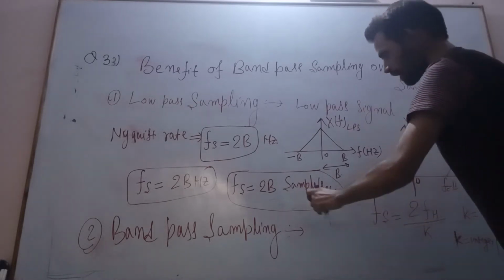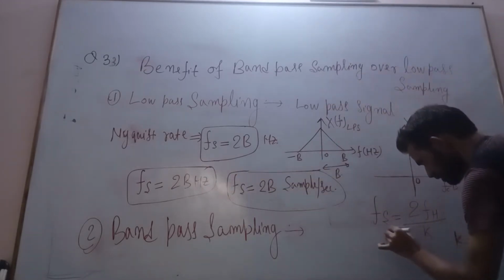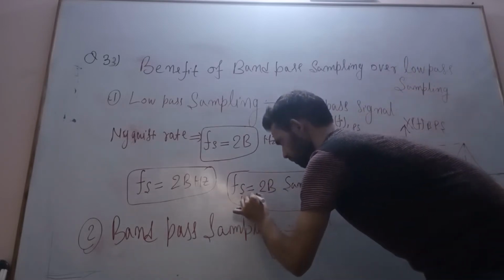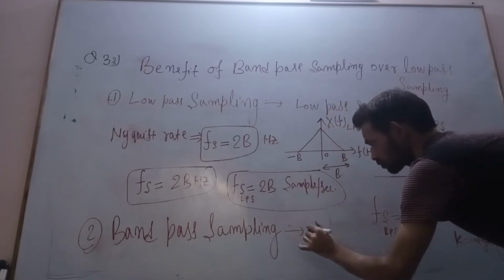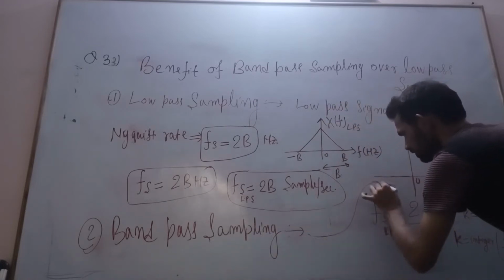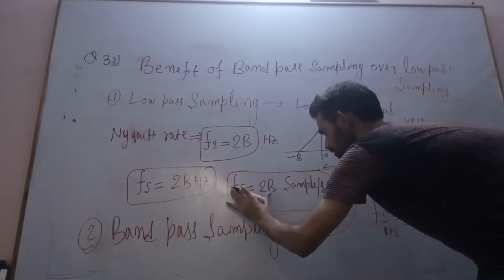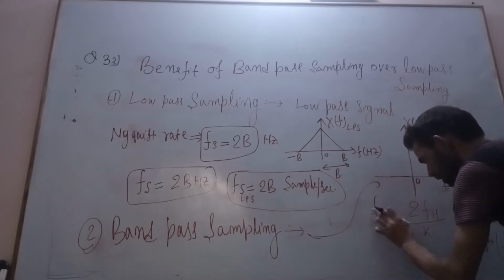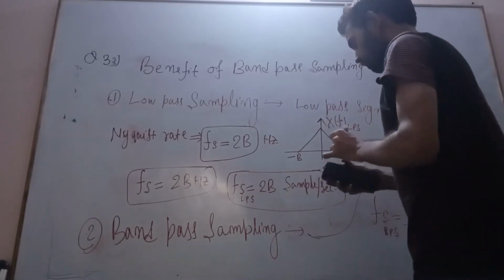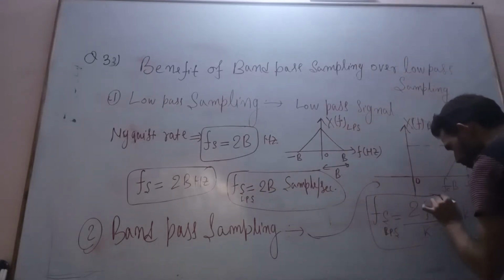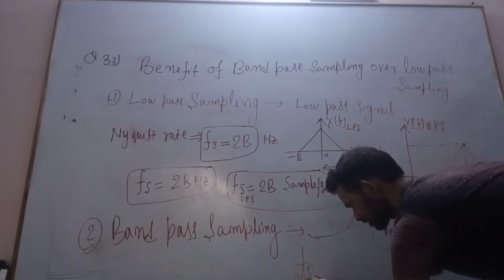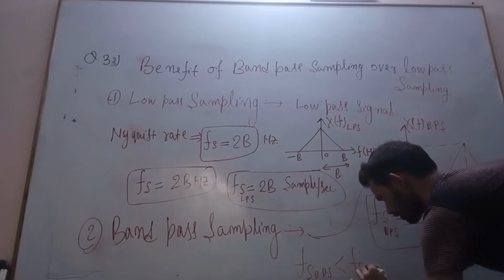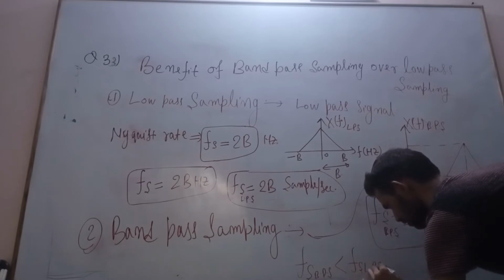This means that if you compare the sampling frequency of a low pass signal to the sampling frequency of a band pass signal, the sampling frequency of the band pass signal is less than the sampling frequency of the low pass signal.